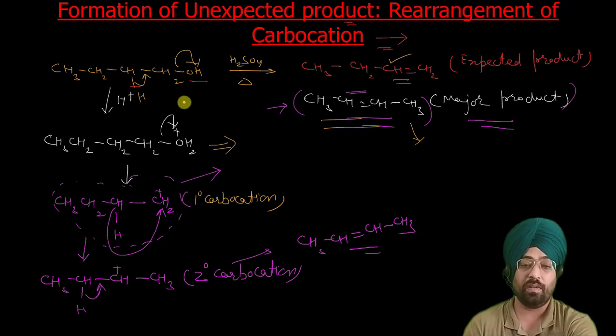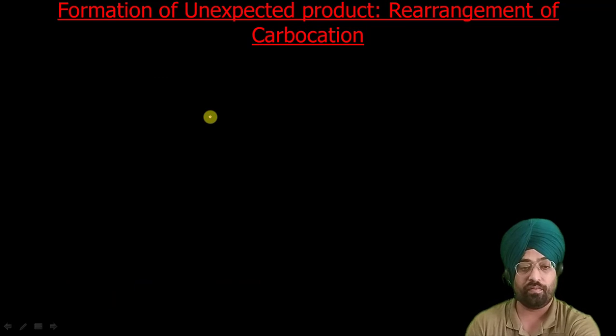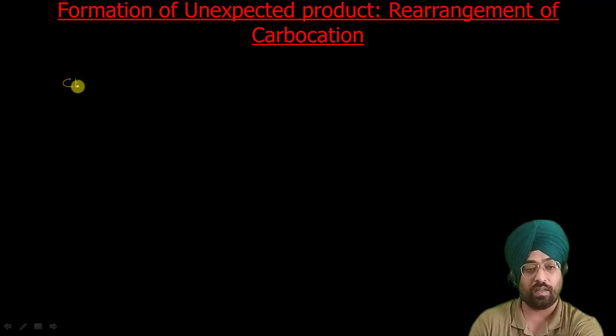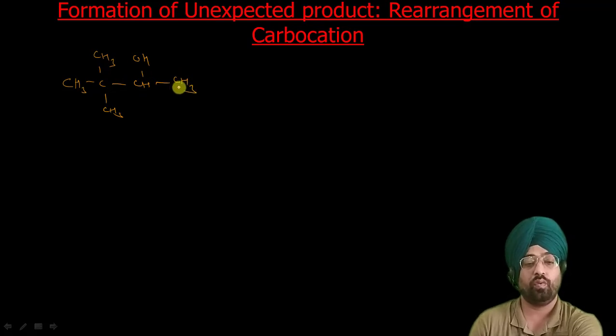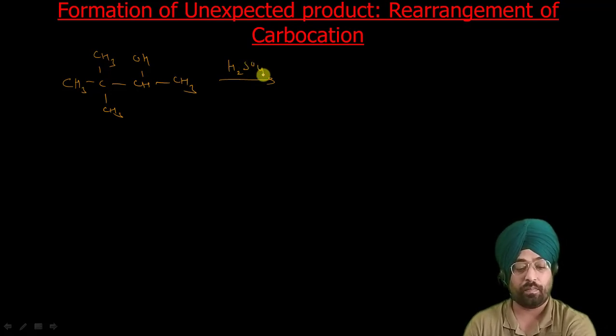We can do a similar example where an unexpected product has been formed. So let us see one more example. (CH3)3C-CHOH-CH3, that is 3,3-dimethylbutan-2-ol. Now if we do its dehydration with H2SO4, first I will write the expected product.